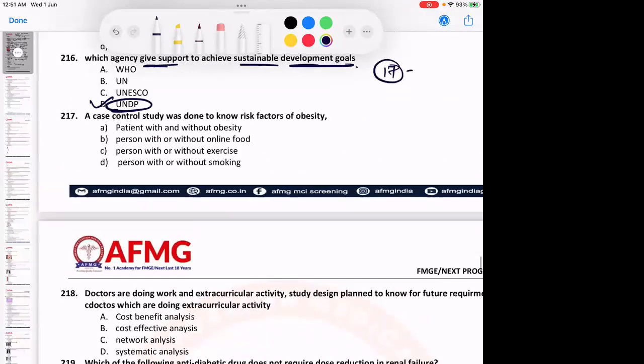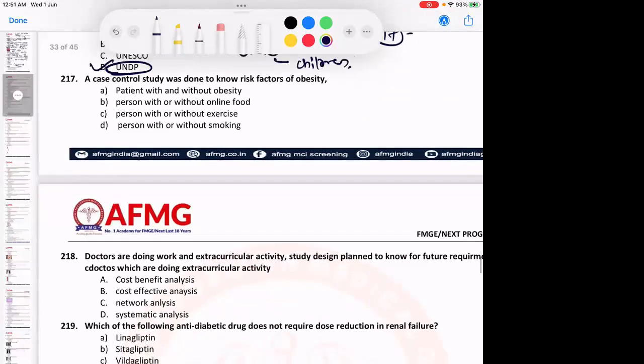And for UNICEF, I am telling you, C stands for children. United Nations Children's Emergency Fund. That is a recall question.